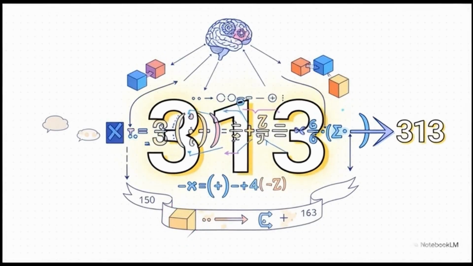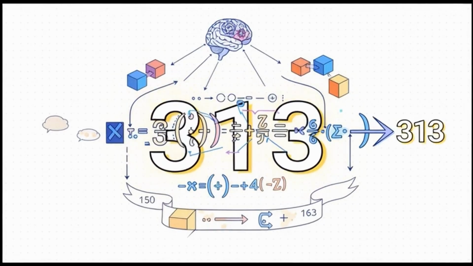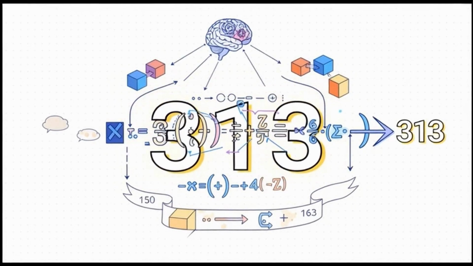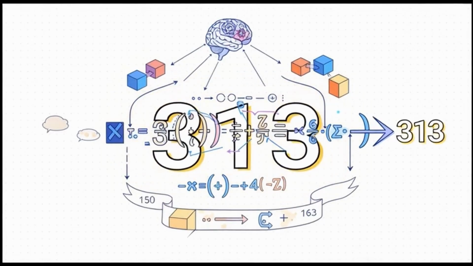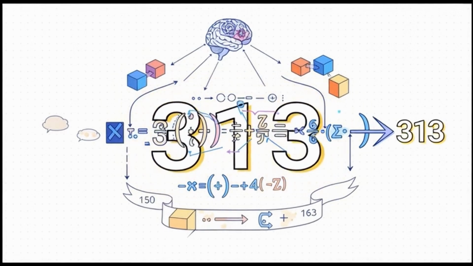And once we have that expression, all we have to do is apply our grammar rules. Following the order of operations, we solve what's in the parentheses first. 150 plus 13 is 163. Then we add that final 150, and we get our answer, 313. See? The language of math gave us a clear path to the solution.